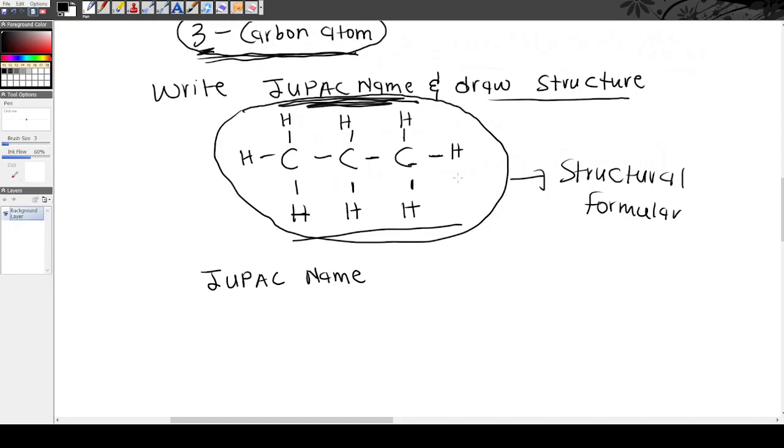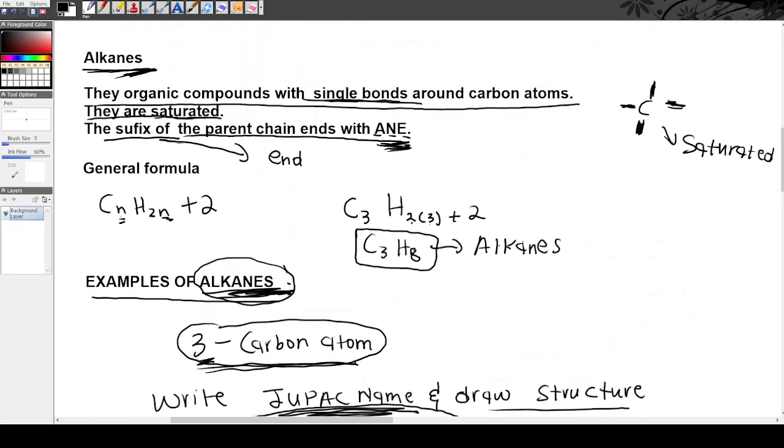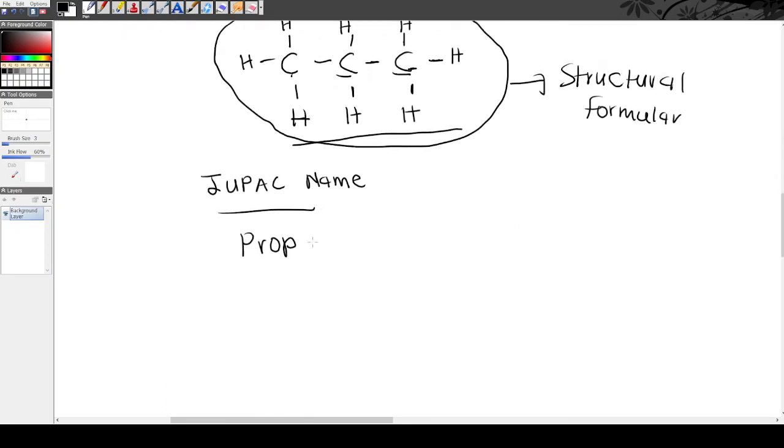How do we find it? As we said, you have all the resources necessary to name this. We said that when it has 1, 2, 3 carbon atoms it starts with prop, because it belongs to the family of alkanes. So it ends with ane. Let's write it: A-N-E. So the name of our organic compound is propane. This is how we name it. What if we have 2 carbon atoms in the alkane?